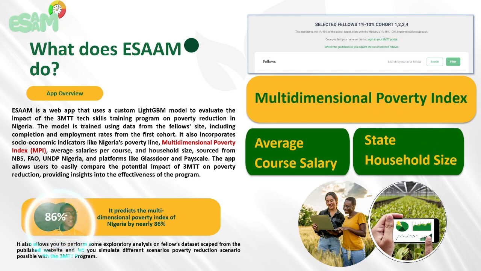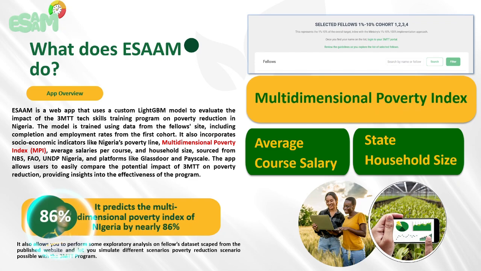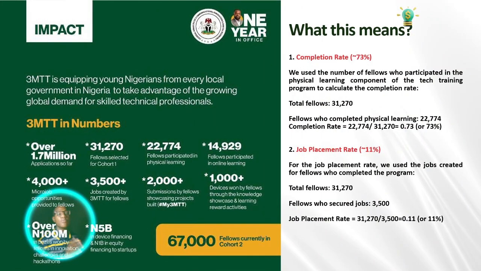Combining all of these things together, ESAAM can predict how much poverty the 3-entity program can reduce in Nigeria, and also tell you at the same time the number of households and persons that poverty reduction can impact. And yes, ESAAM can do this with about 86% accuracy, which is fair. However, to achieve that good level of accuracy, ESAAM had to borrow details from the official 1-year impact data that was released by our able Dr. Bosun Tijani a few weeks ago about the Cohort 1 fellows. From that data, we realized that the completion rate for Cohort 1 is 73%, with only about 11% getting a job at the end of the day.